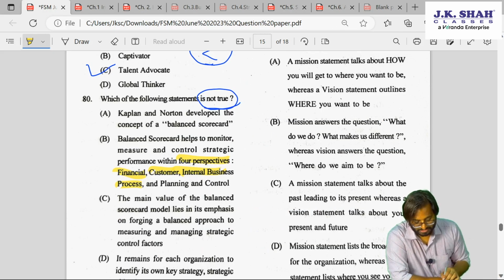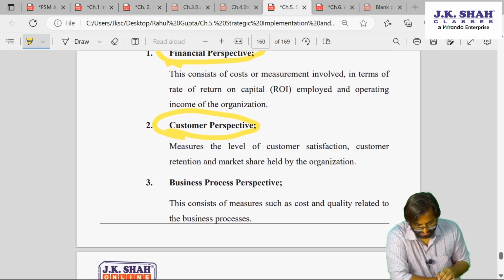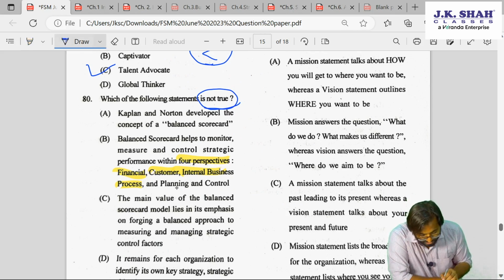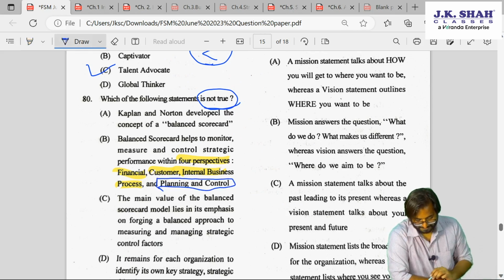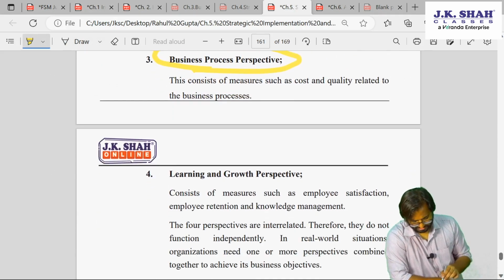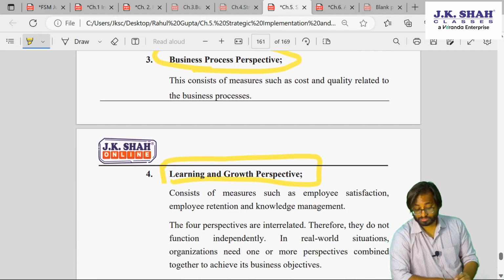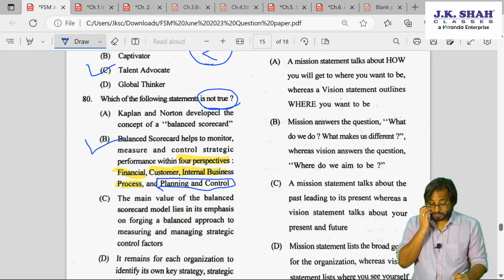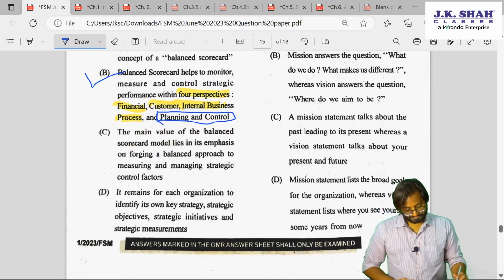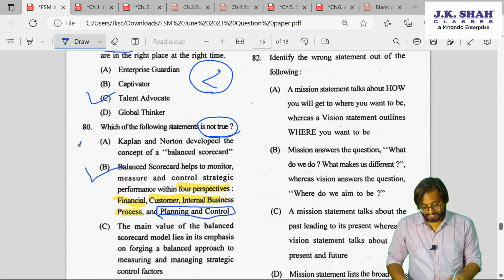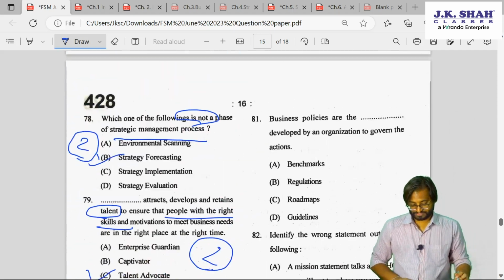Do we have customers here? Yes. Internal business process, not a problem. Planning and control. Do we have this planning and control here? No, we have learning and growth. So we got our answer. The answer is B, 80B. Okay. So which chapter was this, guys? This was chapter number 5.